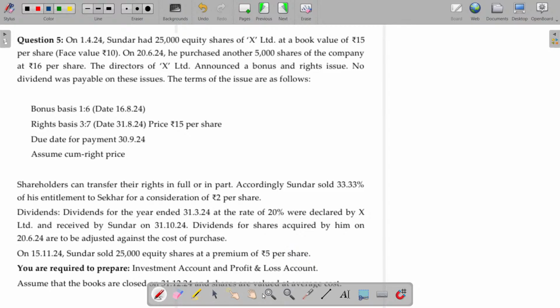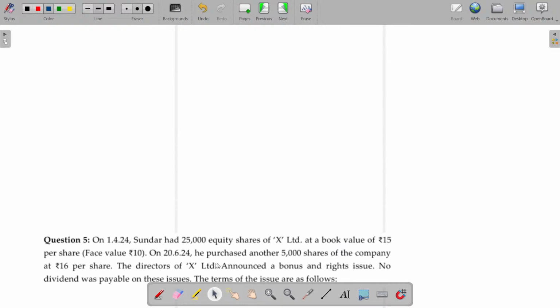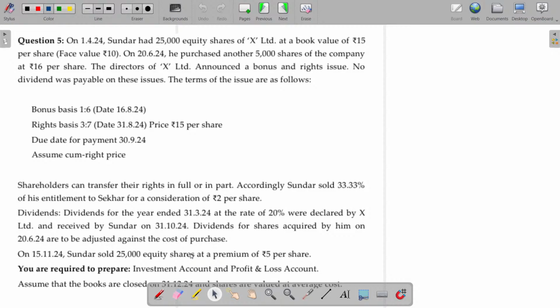Let me start with the first paragraph. So what is the requirement? Prepare investment account and profit and loss account also.